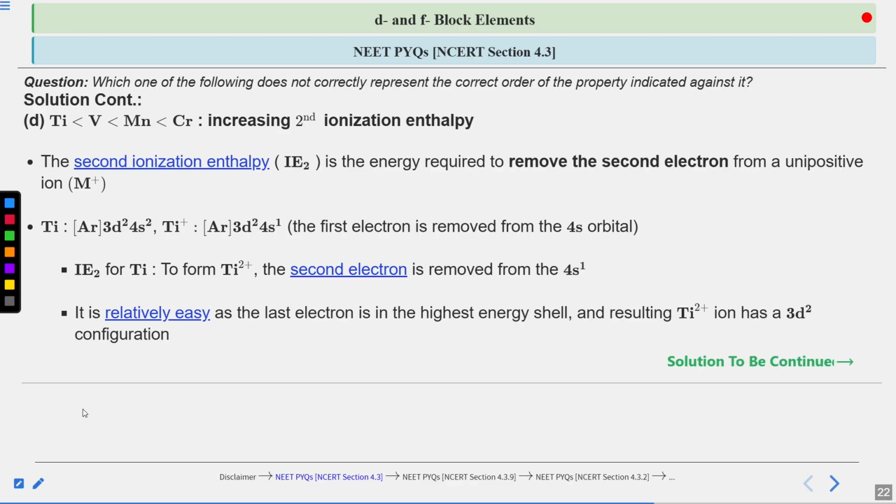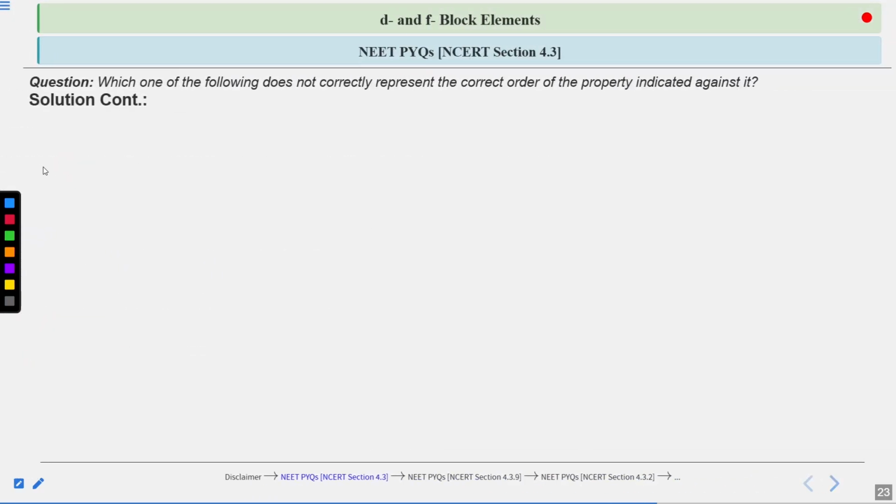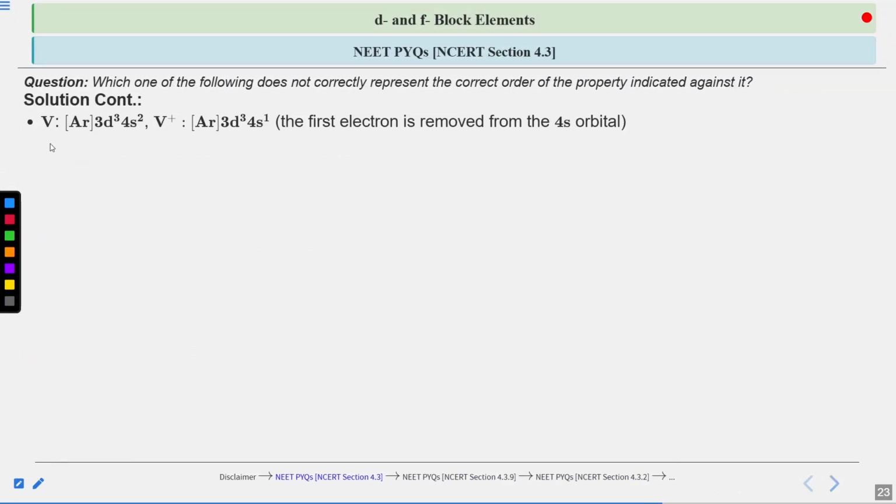Okay, now let's see another element, vanadium. For vanadium, the electronic configuration is argon 3d3 4s2. Vanadium positive has the configuration argon 3d3 4s1. The first electron is removed from the 4s2 orbital, right?